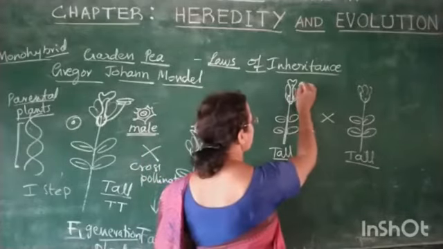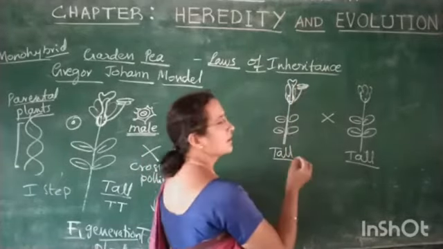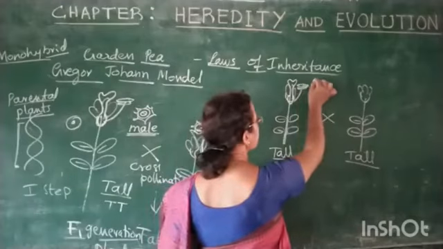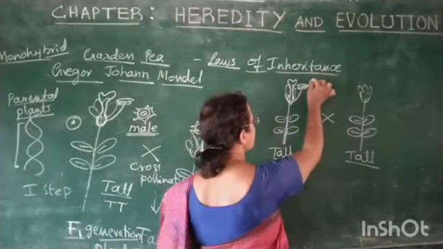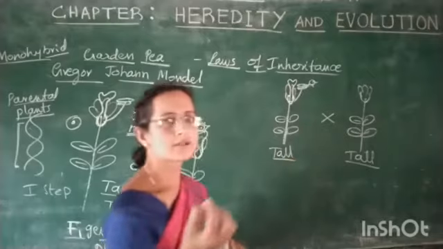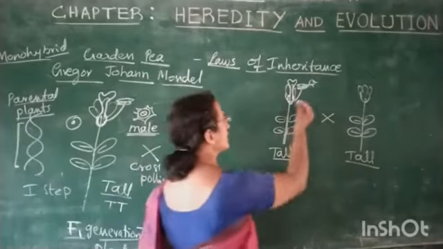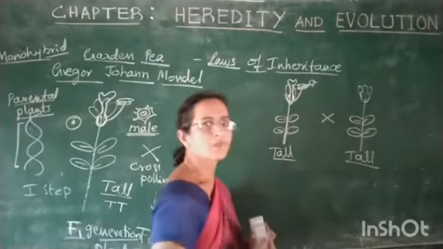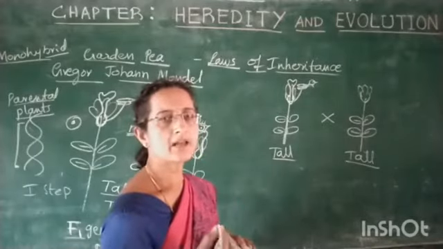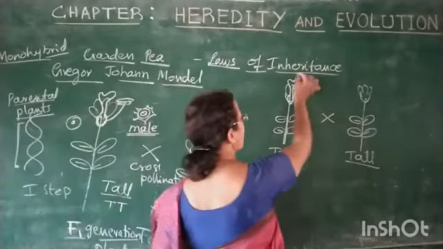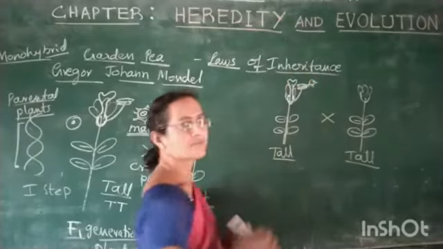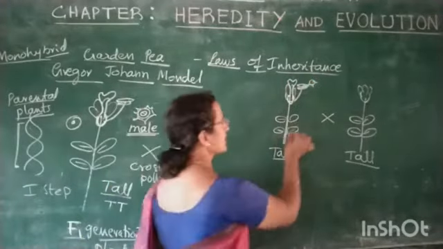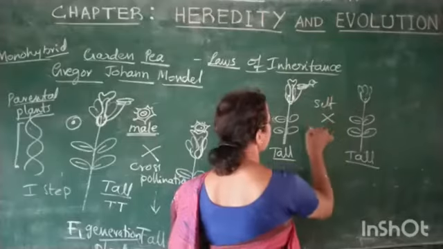So Gregor Mendel chose the pollen of this flower. He took a small brush and took the dust of the flower, which is nothing but the anthers. He dusted those anthers onto the stigma part of the same flower. This is considered as self-pollination.